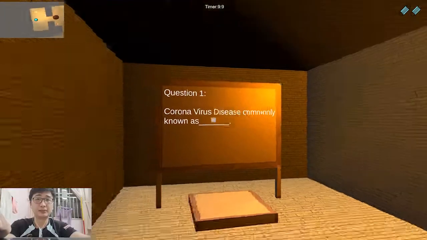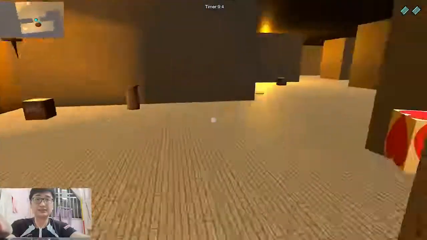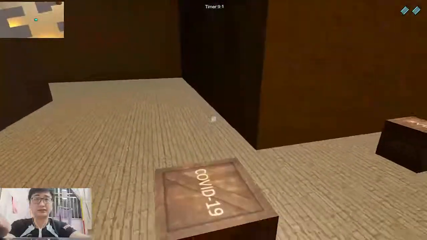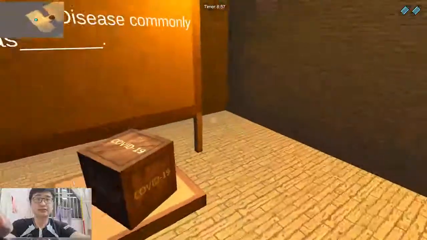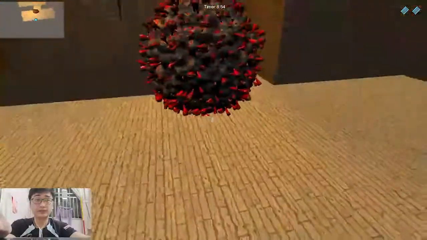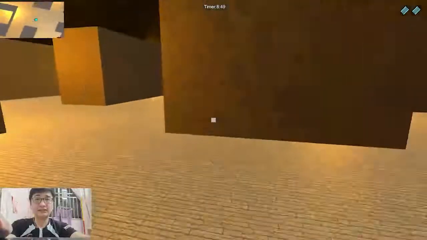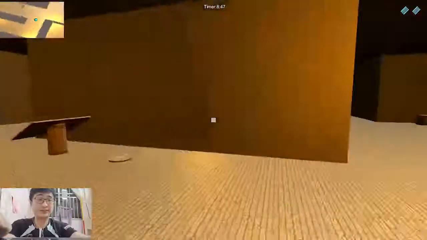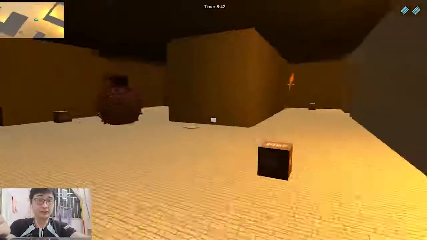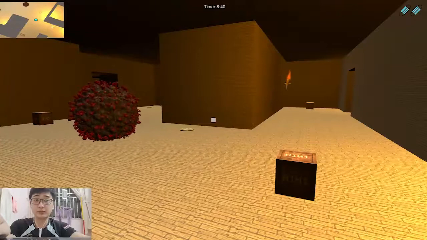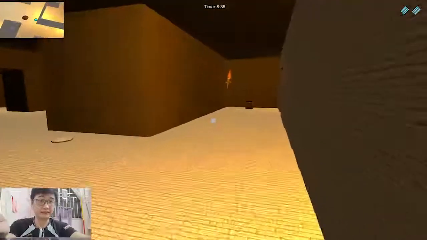Coronavirus disease commonly known as... because I already know the answer, I type the answer: COVID-19. If the answer is correct, it will make a ting sound. And you can see this chasing virus is actually using 3D sound. When I go near it, the volume will be higher, and the player will realize, oh, the virus is coming.